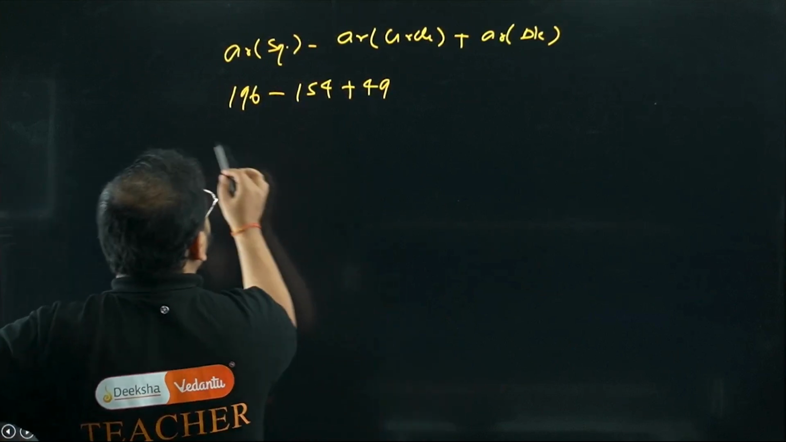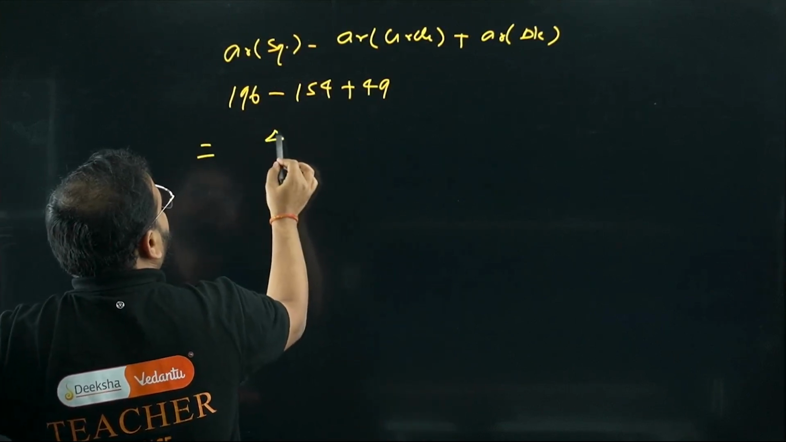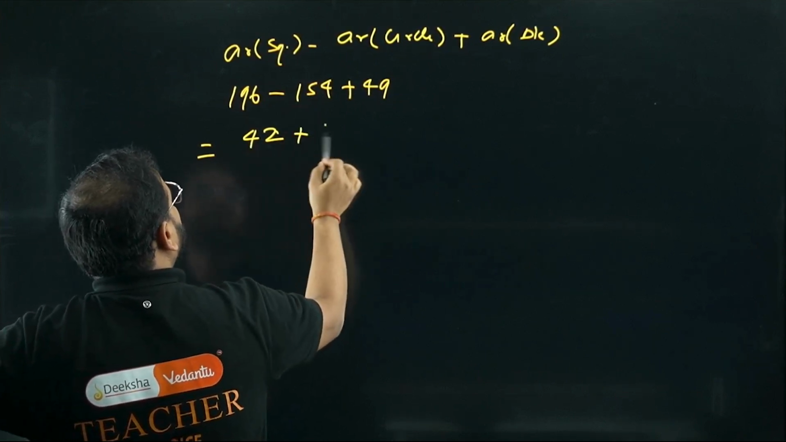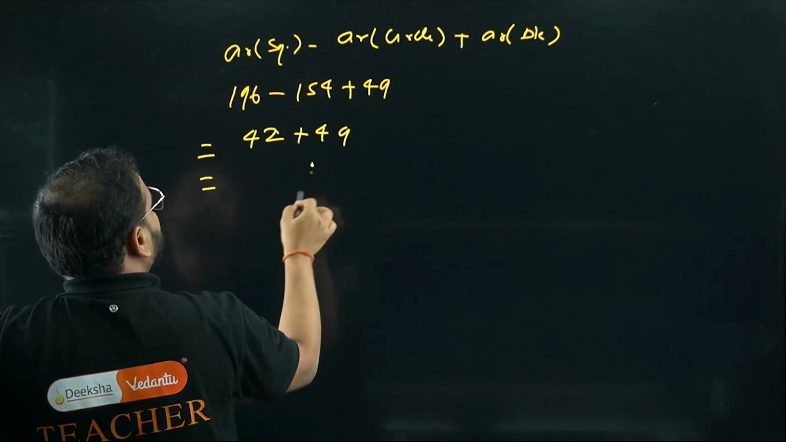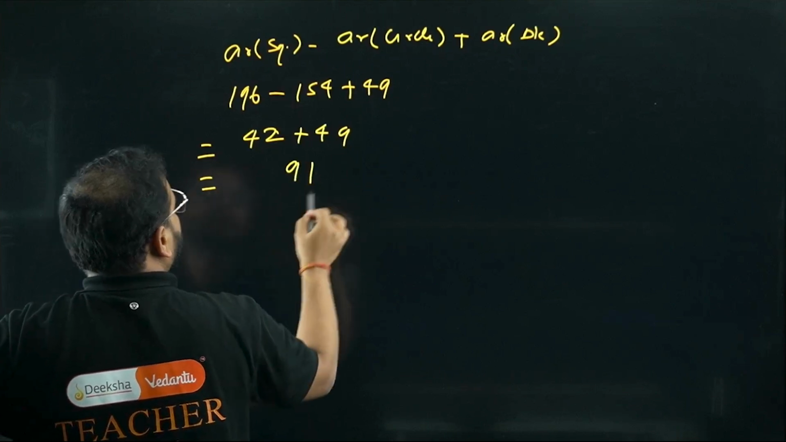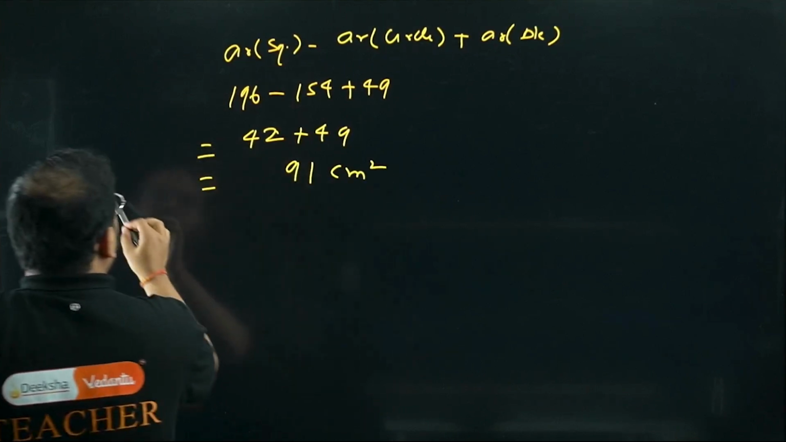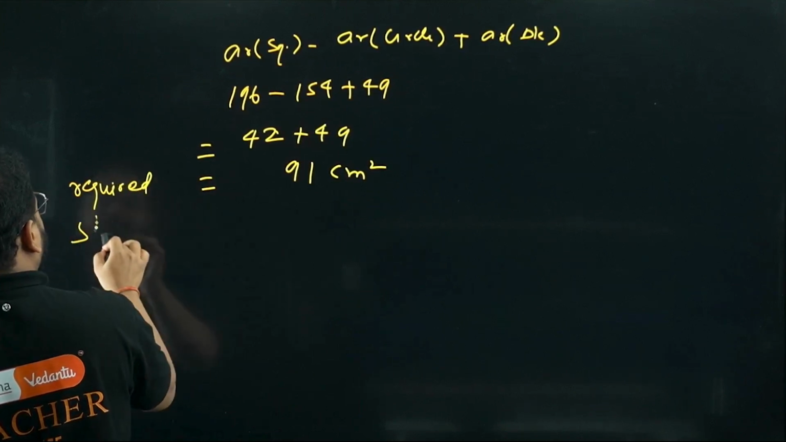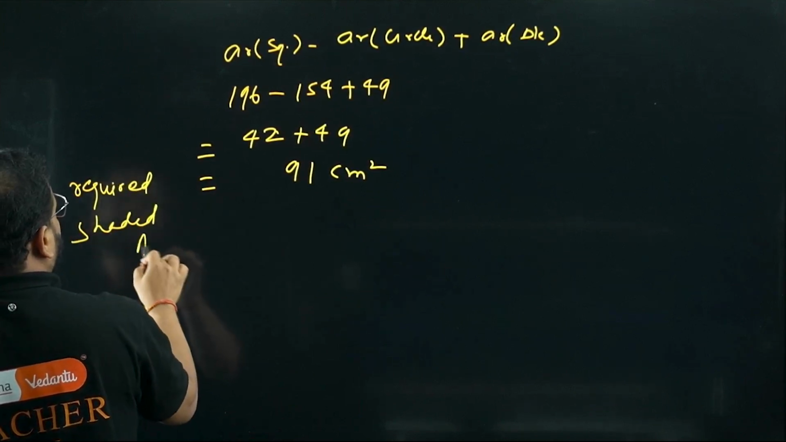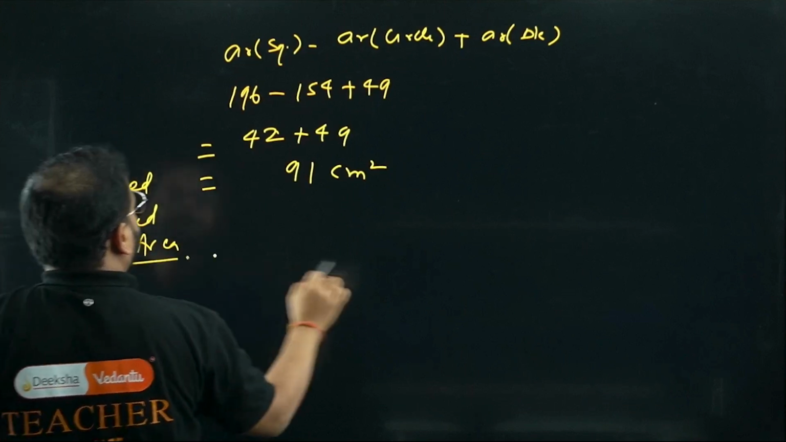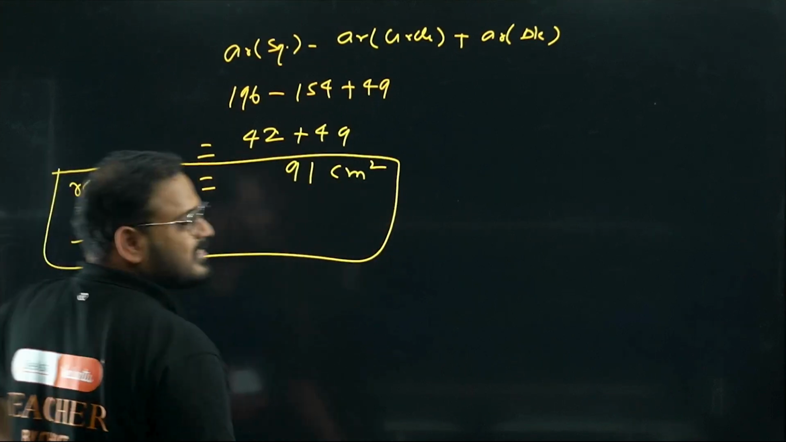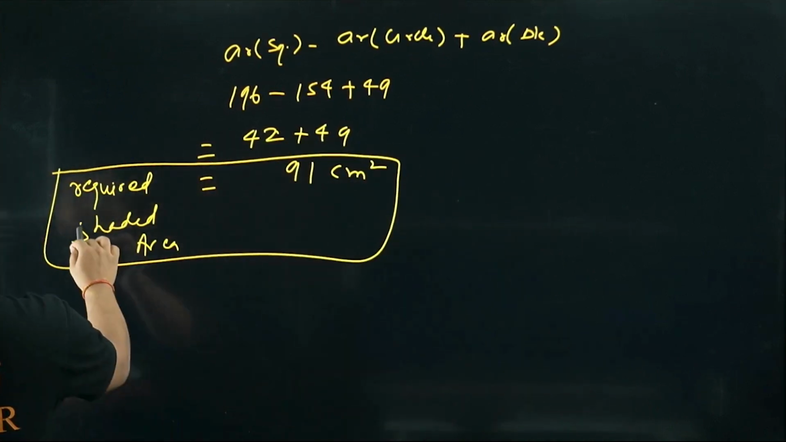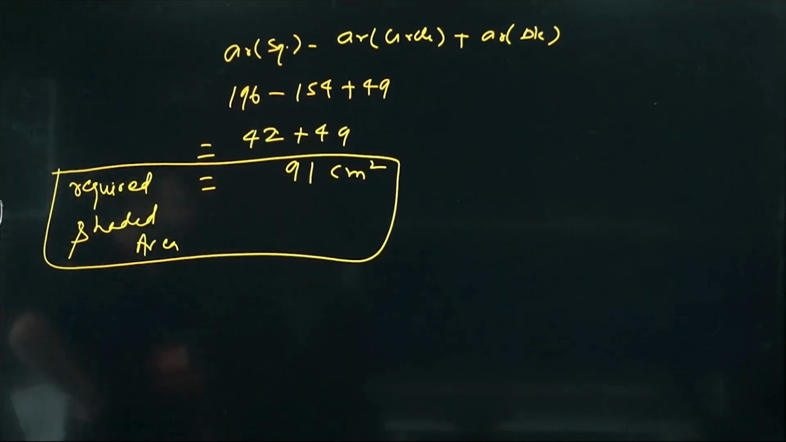Yes. Check this out. 196 minus 154 is 42. Then 42 plus 49 is 91 centimeter square. This is the required shaded area. The answer is like this: 91 centimeter square. Please have a look. Required shaded area. Clear?